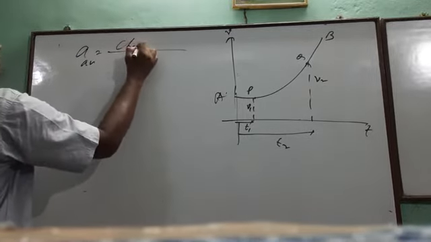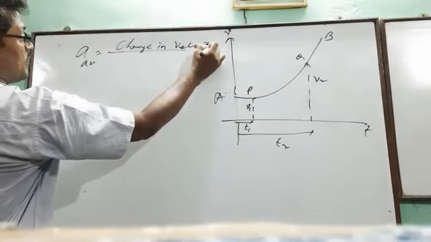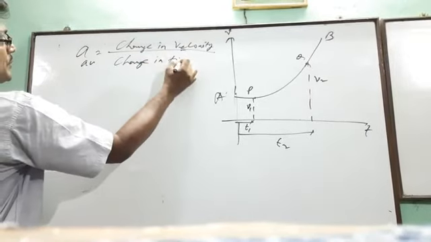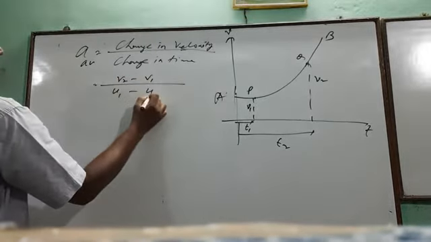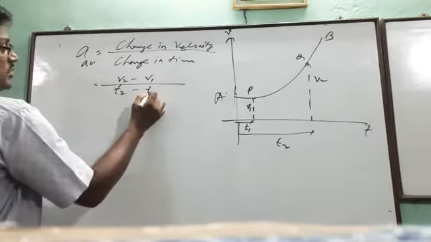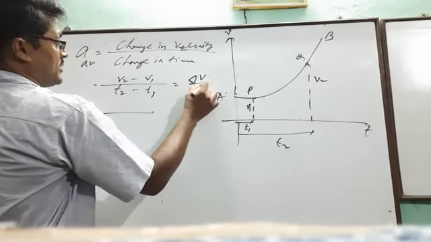Equal to change in velocity by change in time. So velocity means v2 minus v1 by t2 minus t1. That is equal to delta v by delta t.